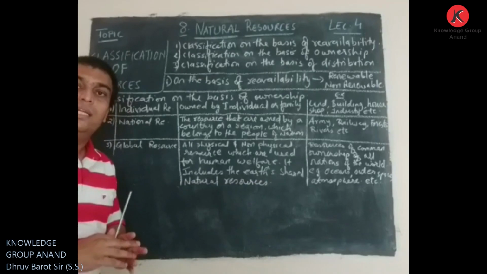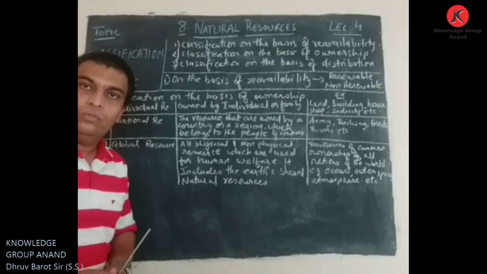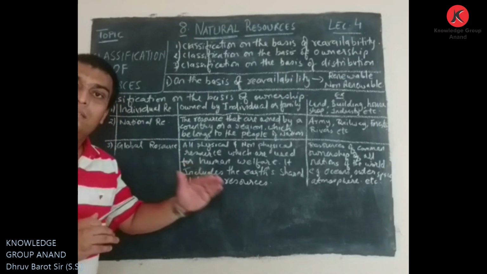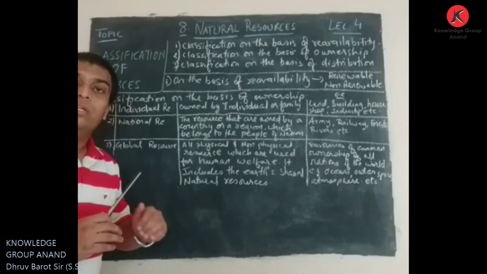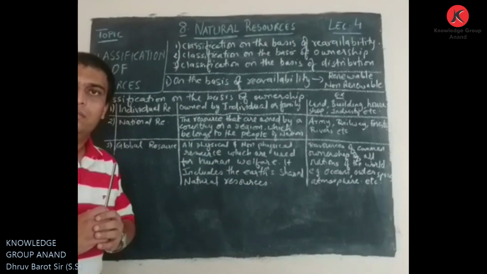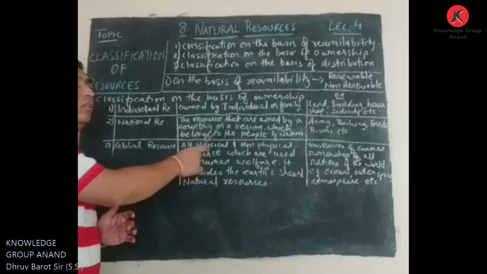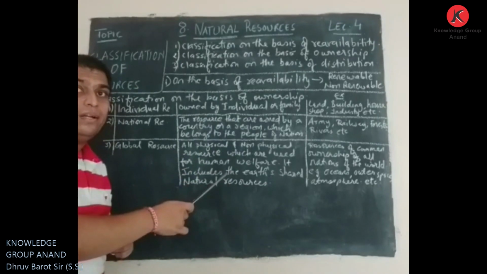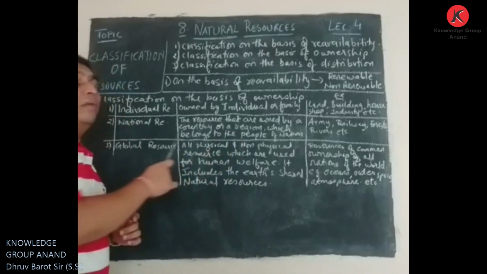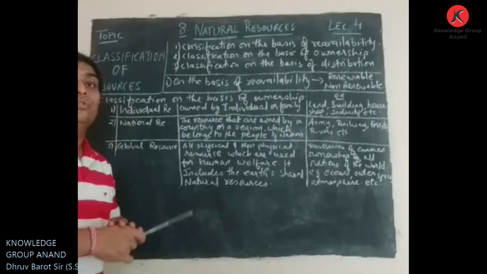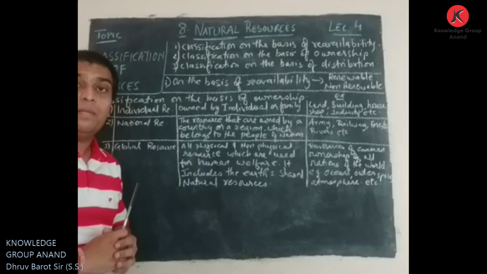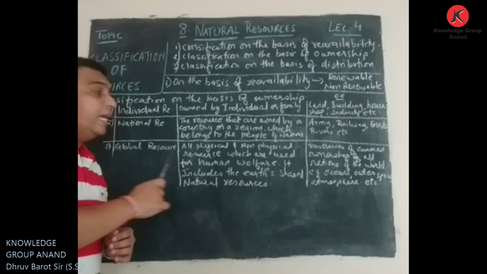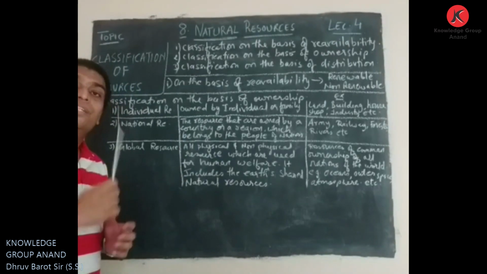Whatever resource is owned by a country, whose ownership is the central or state government, the ownership is not of any particular person, right? That ownership, owned by a country or a region, meaning either state government or central government, and that particular thing belongs to the people of that nation. All the public property, we can say, belongs to the people. So all these things can be considered as national resources.